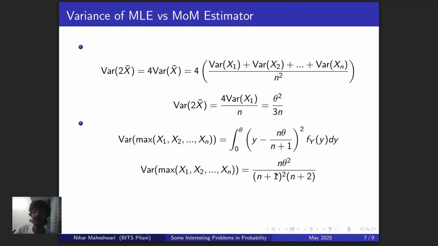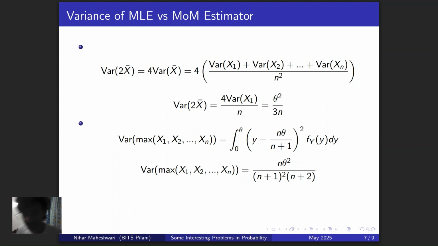And this is fascinating because you can clearly see that the overall degree in the denominator, after you cancel out this n, as n tends to infinity, is that it's proportional to 1 by n square, right? So you can clearly see that this will tend to 0 faster than the MOM estimator will tend to 0, meaning that in the long run we can clearly tell that the MLE estimator has lesser variance than the MOM estimator. And this again kind of makes sense. The maximum offer you will get after 1,000 offers is probably going to be closer to your real true value than, let's say, the average of the 1,000 offers you've gotten so far.